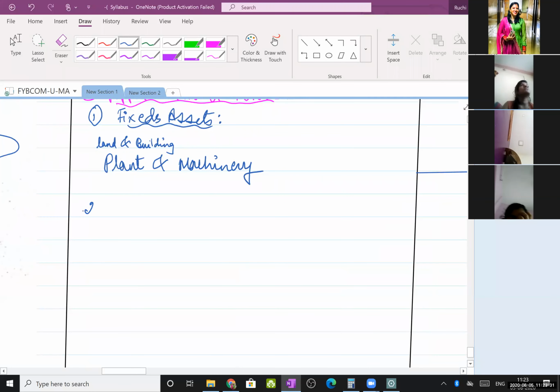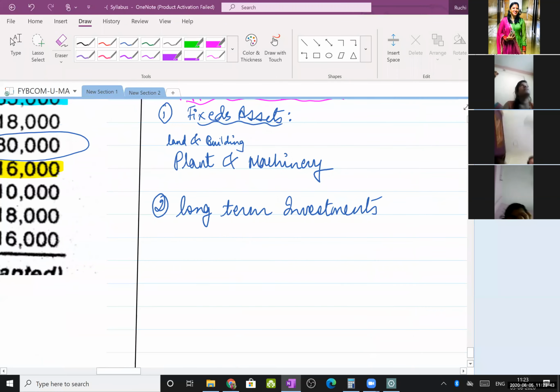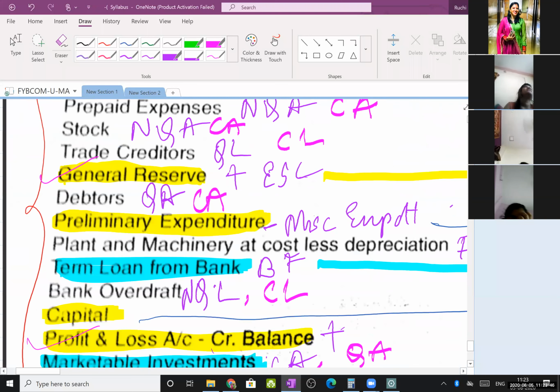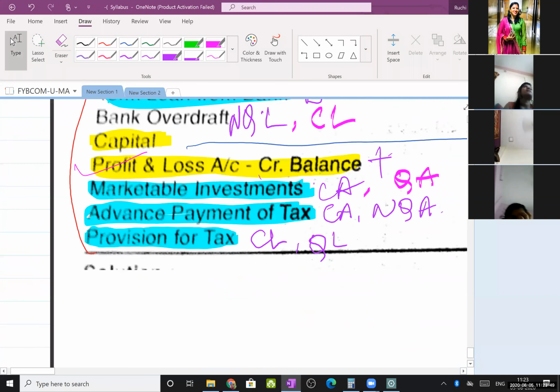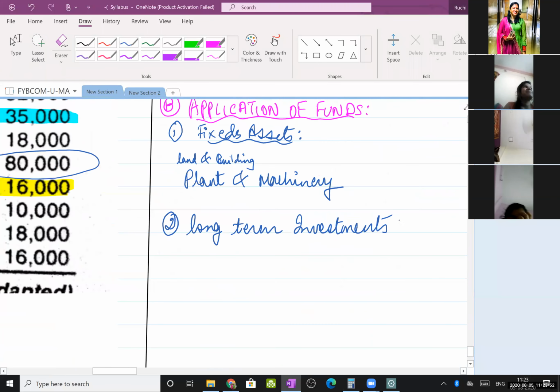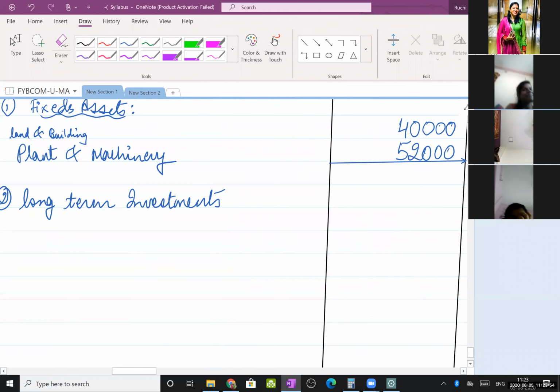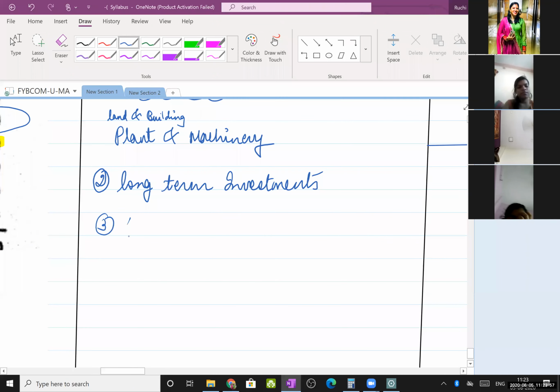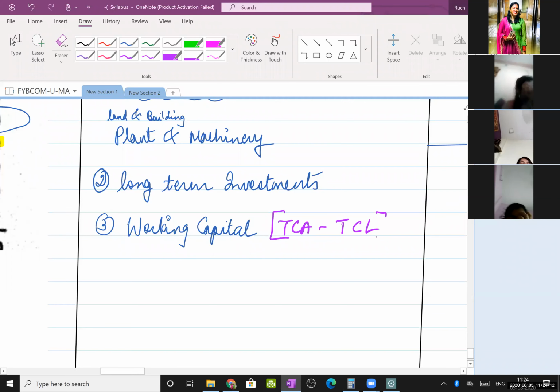Next, long-term investments. Long-term investment is not given in the question, so write nil. And then third, working capital. We will mention here total current assets minus total current liability. That is how we are going to calculate that.